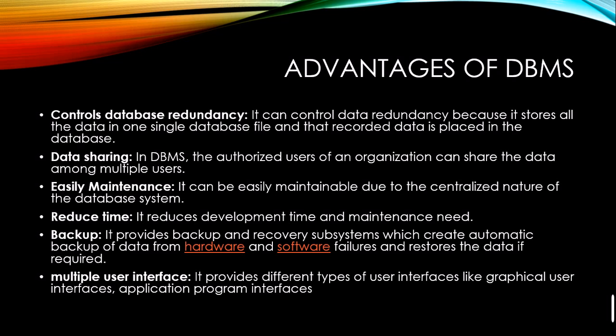Coming to the next part, that is advantages of DBMS. Now these are the advantages. See, previously the file system was there. What do you mean by file system? That everything was noted down manually. Everything was written down in a register, right? But now with DBMS, in a table form, the data is being recorded in computers. So it helps control database redundancy. What do you mean by redundancy? Redundancy means duplicacy. So it controls the duplicacy of data. It can control data redundancy because it stores all the data in one single database file, and that records data in one place in the database.